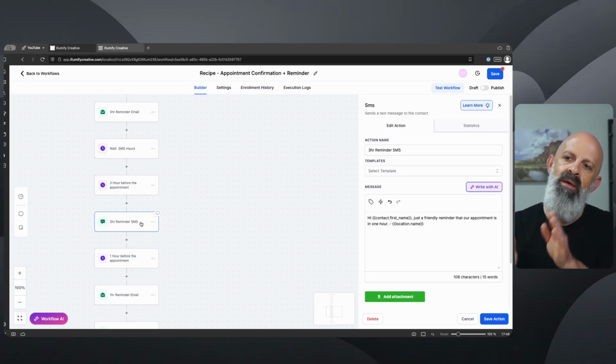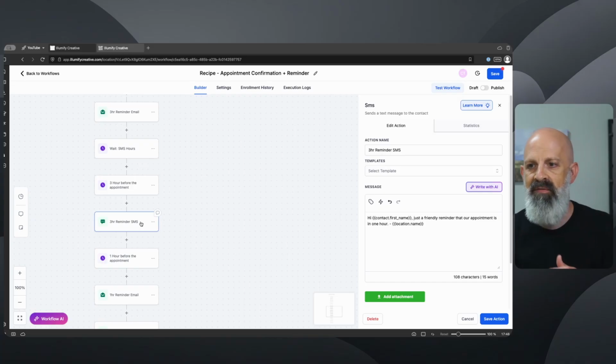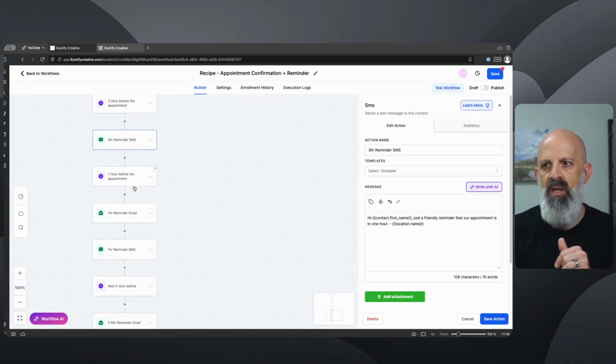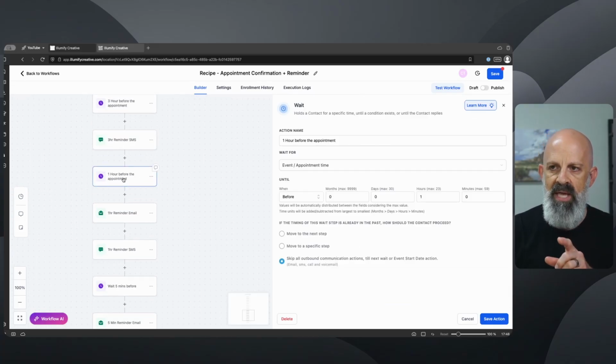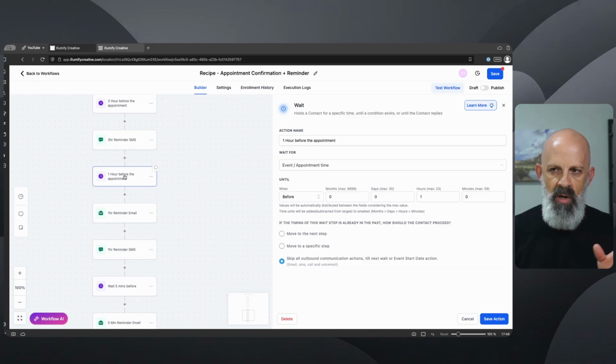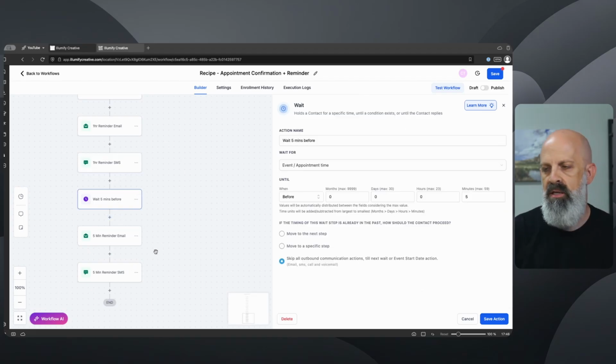I don't want a reminder from 3 hour to run immediately, and then immediately after that, have a 1 hour reminder SMS running. So in this scenario, it's going to skip this one. It's going to go to the 1 hour wait. And in my scenario, it's going to be 1 hour before the appointment at 8, which will be 7 a.m. It'll give them a 1 hour notice essentially for that appointment. It's going to send the email and the SMS. Wait until it's 5 minutes before and then continue to run.